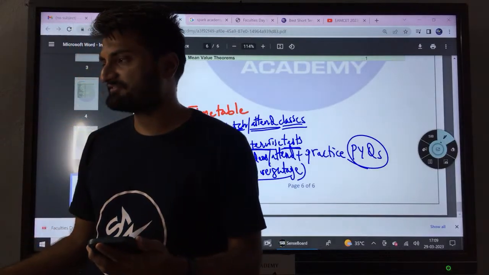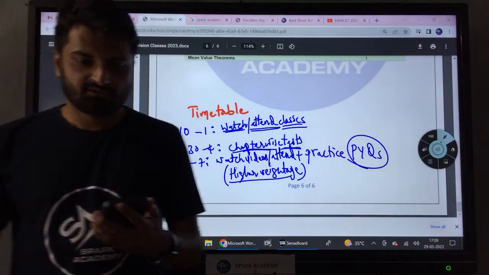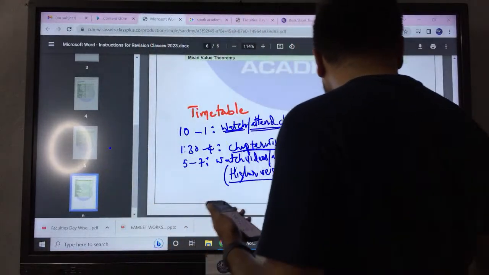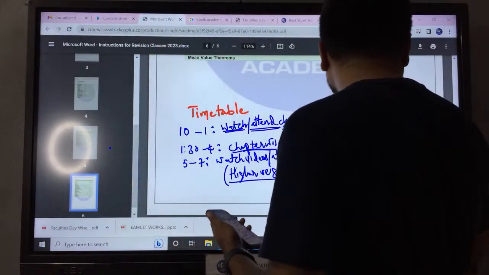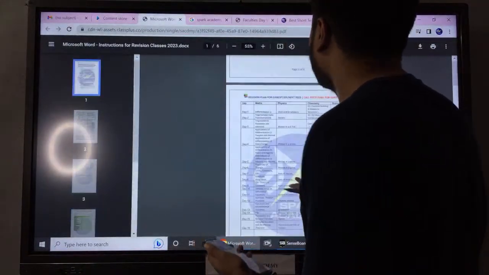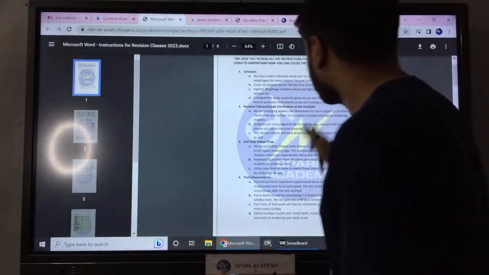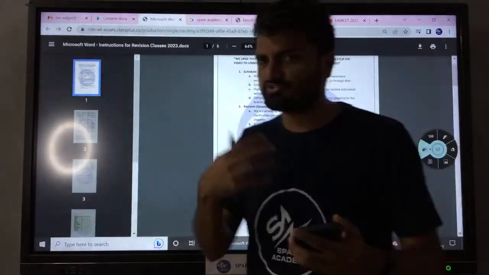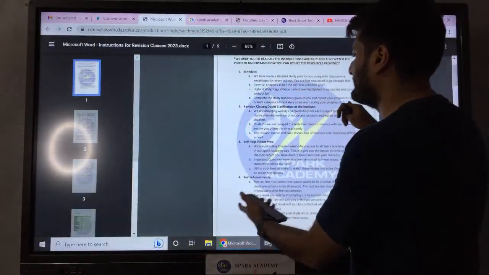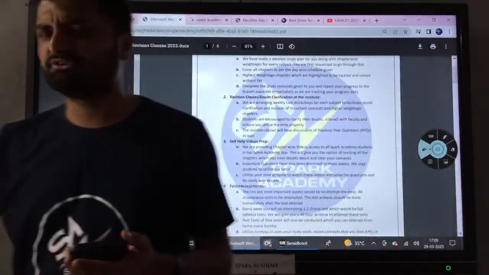So if you follow this timetable, then trust me, you will be in a very good position to crack the examination. So this is the timetable, this is the schedule, and in this as well we have shown you in detail. We have given instructions also, so you can just follow the instructions, how we conduct the schedule and revision classes, doubt clarification. So we are at Spark Academy, we are anyway here to help you out. And then some self-help videos also we have given in our application for all our Spark Academy students.